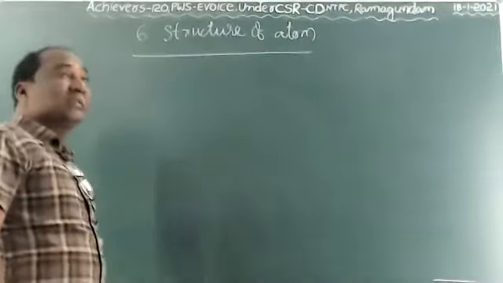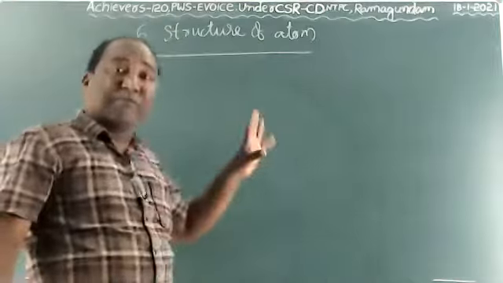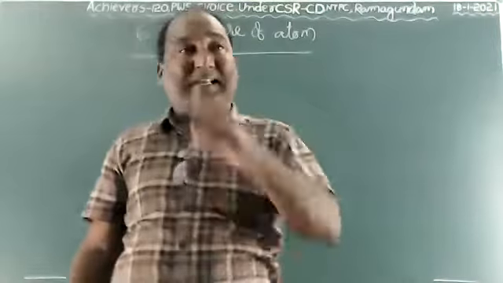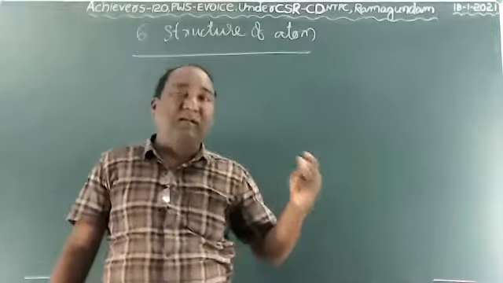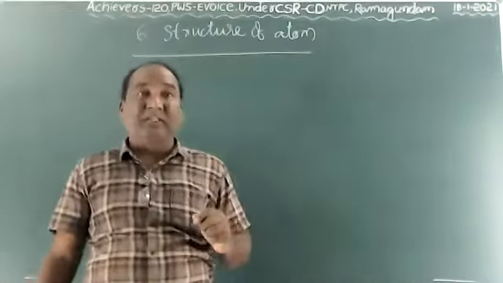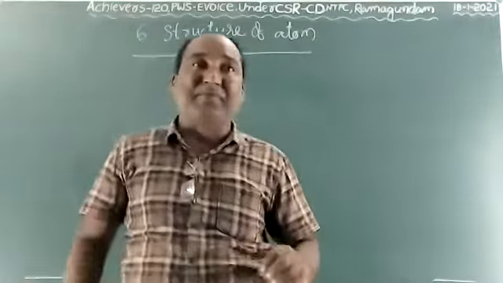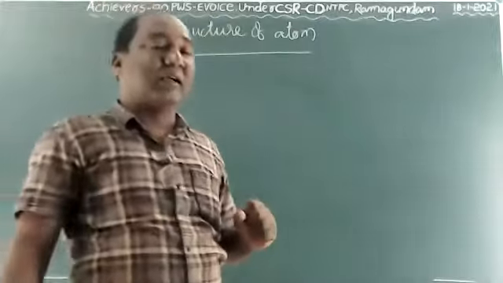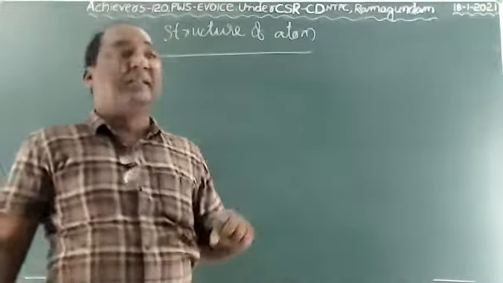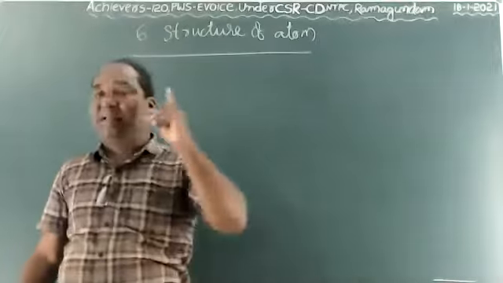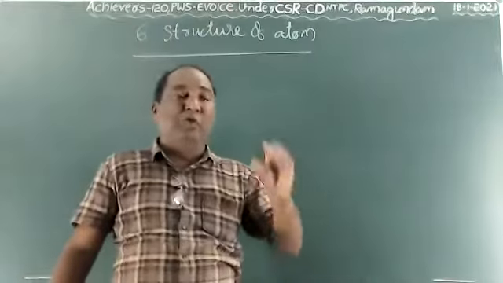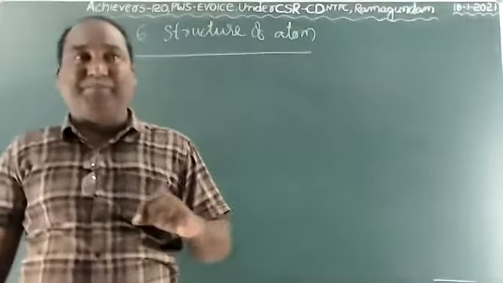Subatomic particles: an atom consists of many subatomic particles, children. In that, the important ones are three: electron, proton, and neutron. Have you understood, children? Atom means the smallest particle which cannot be divided further.